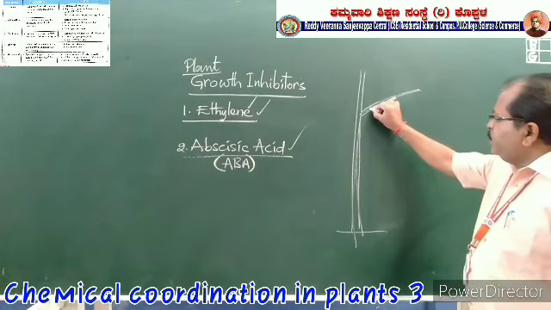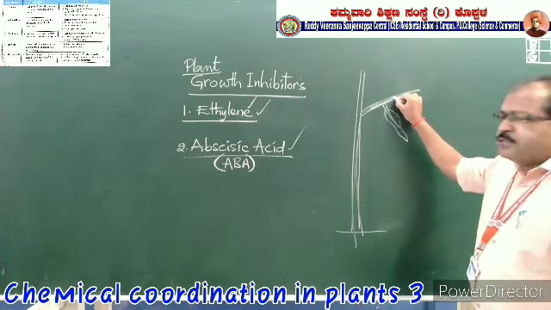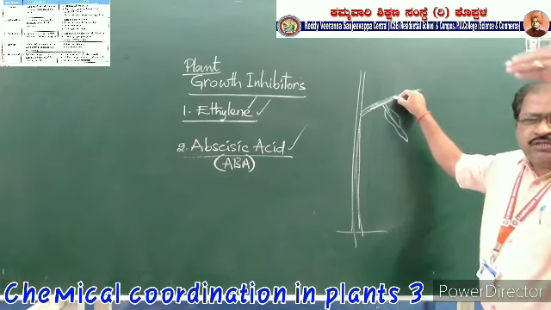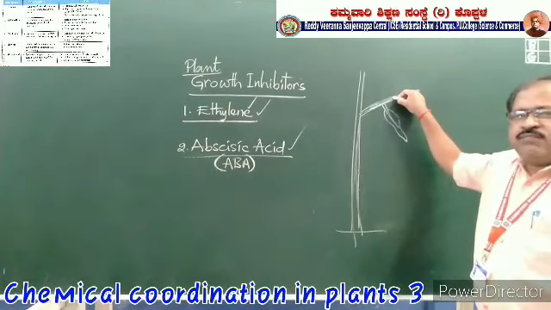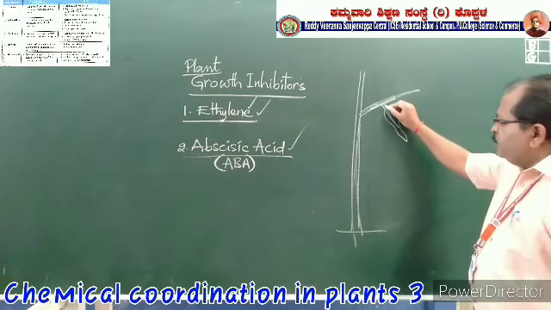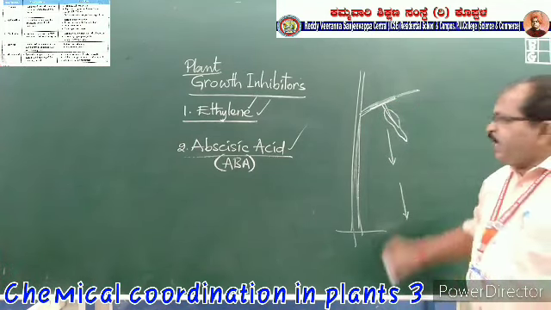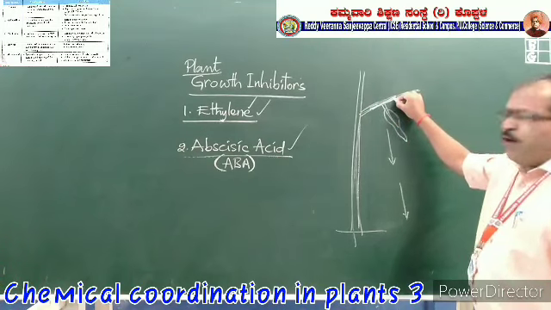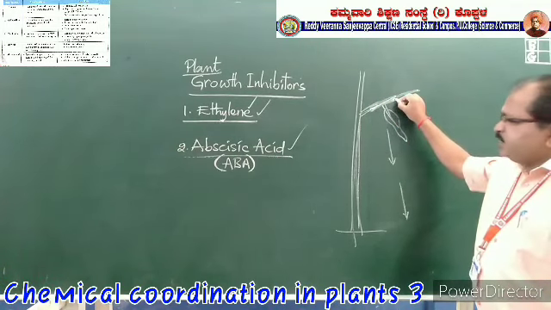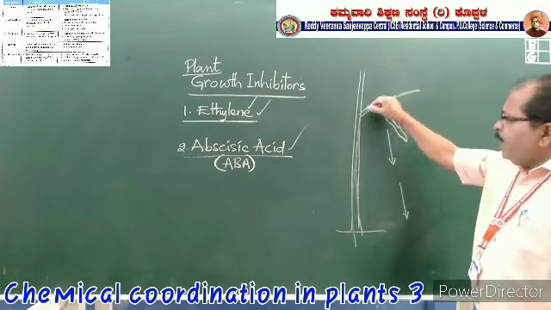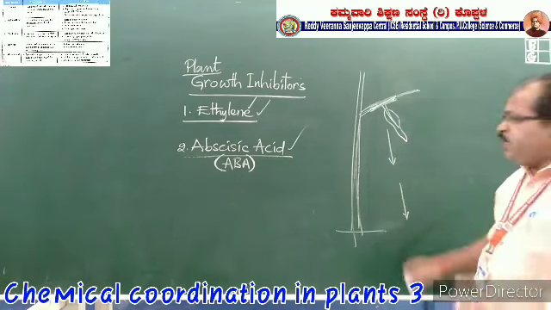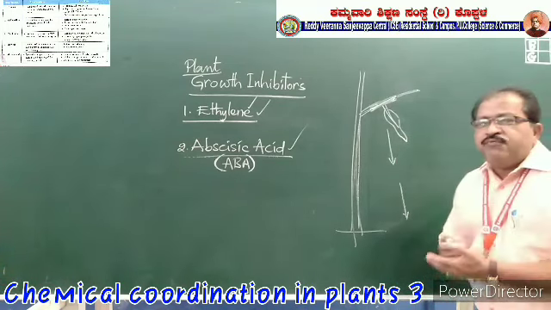So this will make the abscission, meaning one thin layer will be formed because of this abscisic acid, and this leaf slowly will fall down and be cleared. When it has fallen, the abscisic acid will disappear and auxins will be produced there to produce a new leaf once again.